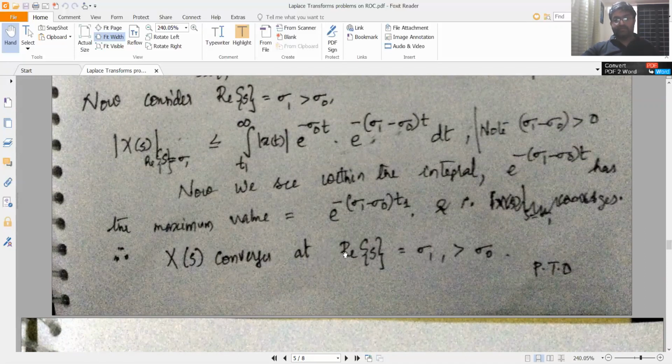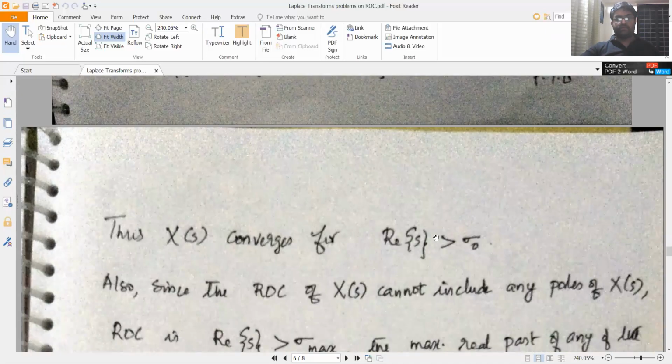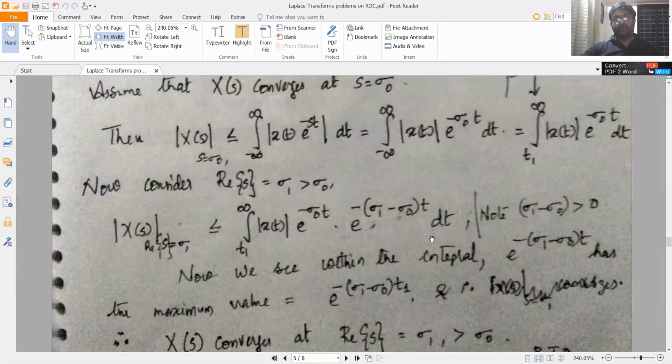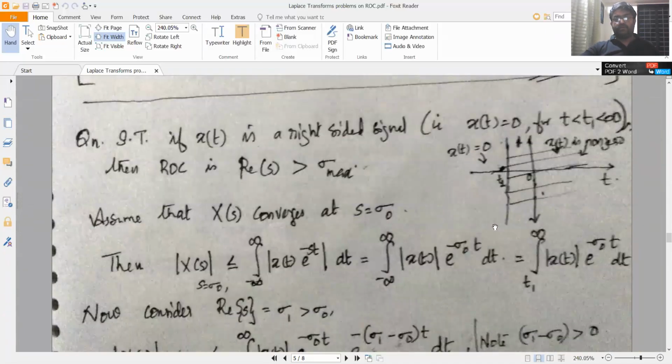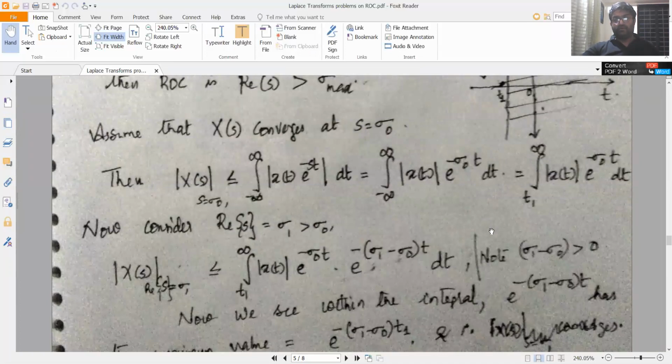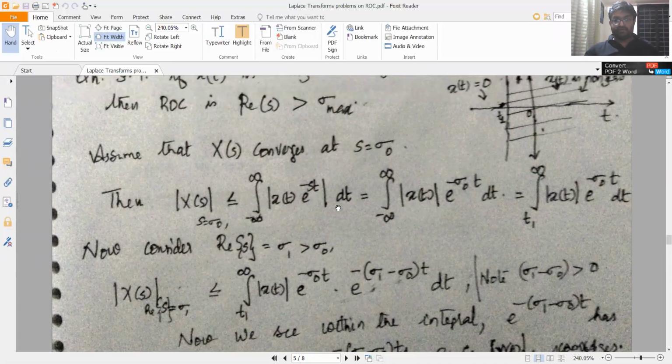So we have found out that X(s) converges for sigma 1 greater than sigma 0.